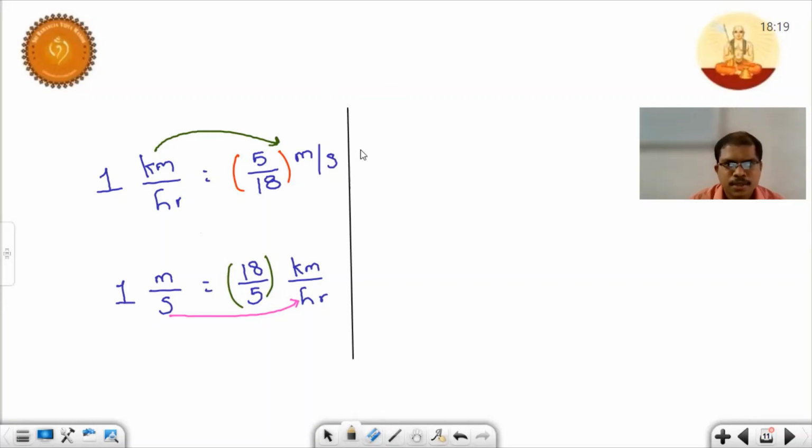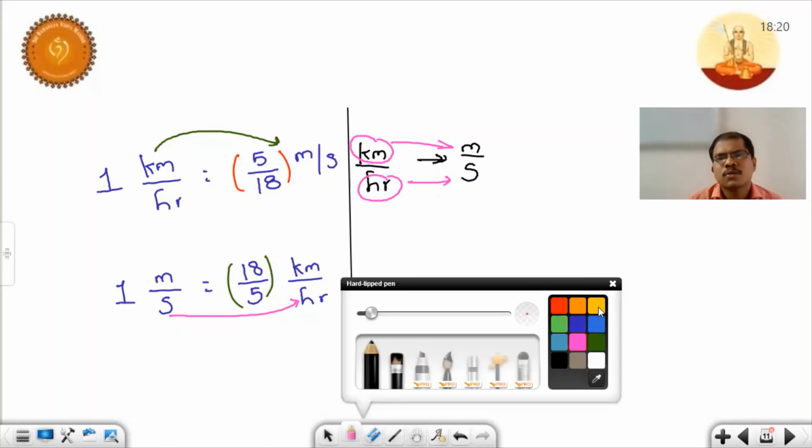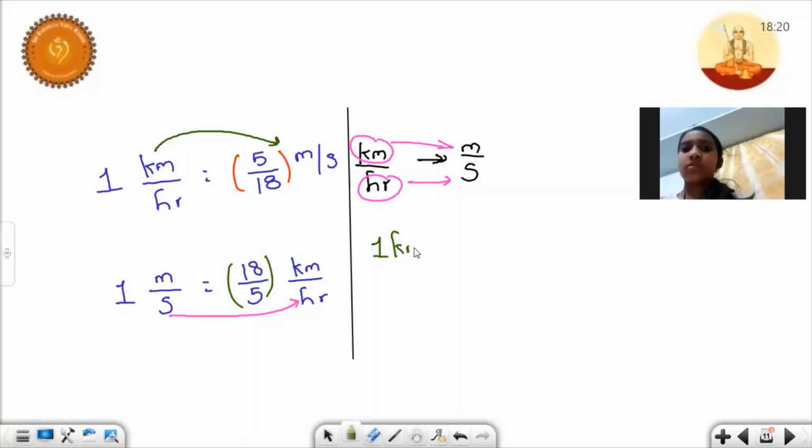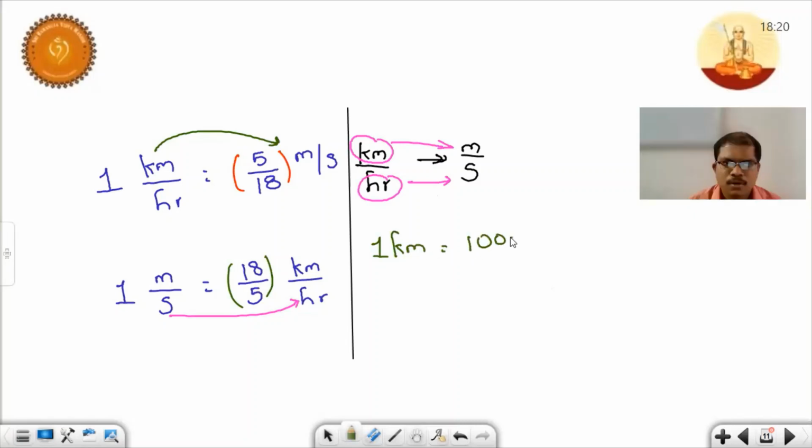So just see here, kilometer per hour to meter per second. So once observe these values, we should convert kilometers to what? Meters. Okay, hours to seconds. So just answer, 1 kilometer equal to how many meters? 1000 meters, sir. Very good. So 1000 meters. Now divide this by 1 hour. 1 hour equal to how many seconds?